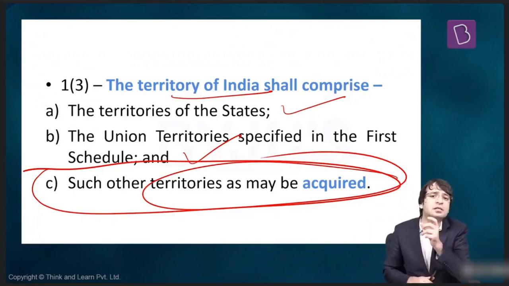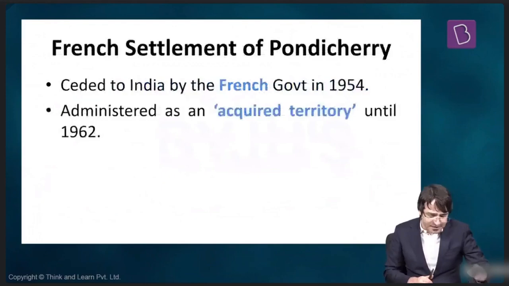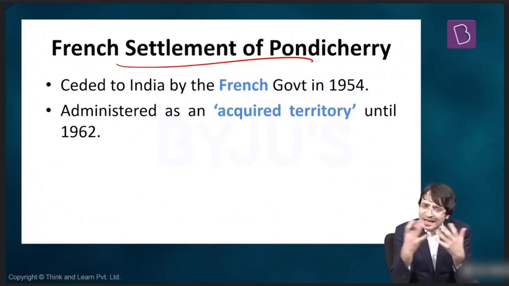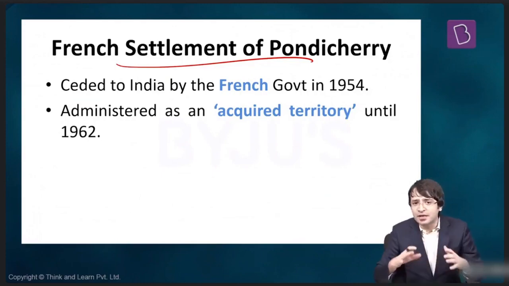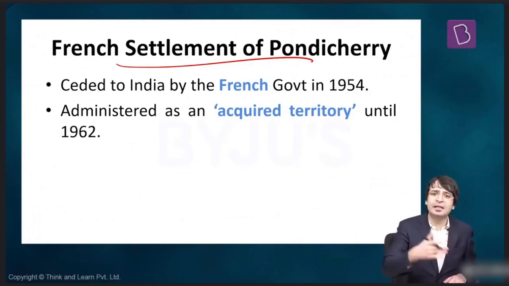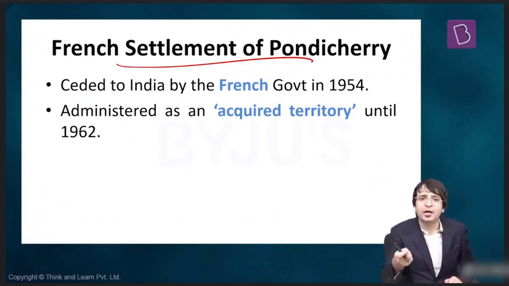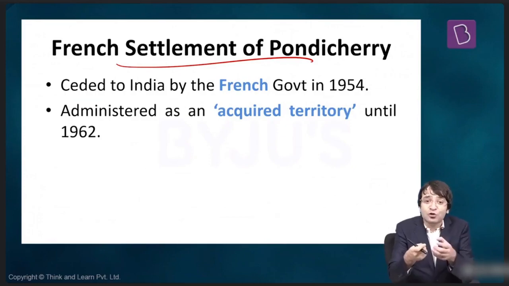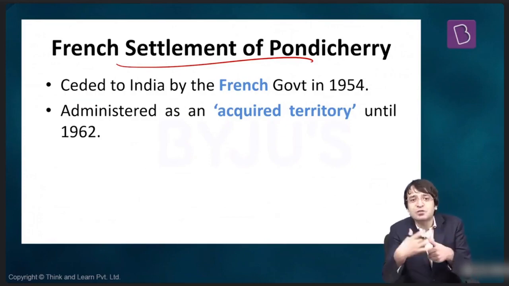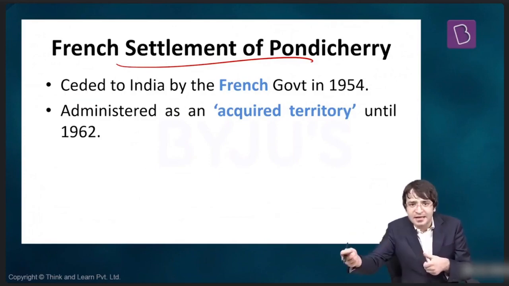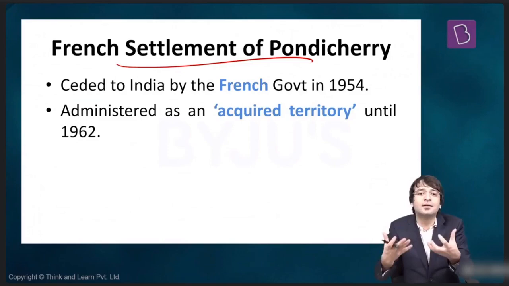And how can I give you an example of an acquired territory? One such example is the French settlement of Pondicherry, or now we call it Puducherry. Pondicherry basically was a French colony. But then in 1954, there was an agreement between the government of India and the government of France. And it was because of that agreement that Pondicherry became part of India. But it was not originally part of India. It was acquired. India acquired the territory of Pondicherry from France. That is why we call it an acquired territory.